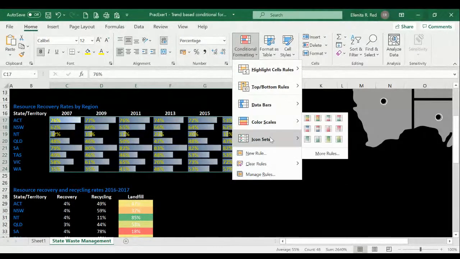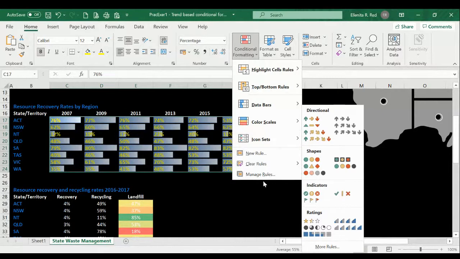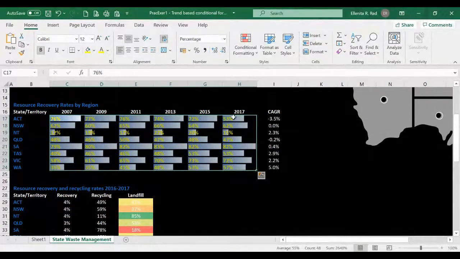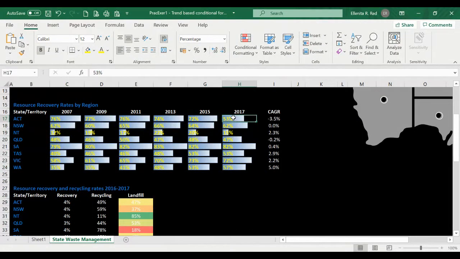Okay, now the third is we're going to make use of icon set. Okay, so notice that in this particular example, you have the values inside the cell, as well as the trends that you want to use. Okay, so in this case, what we want is we want it on another cell. Okay, so this one is just of course opposite this value.